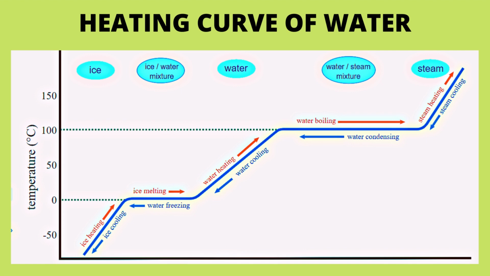So as you can see, at 0 degrees ice melts, so that region represents the melting point. It's a horizontal part. Similarly, at 100 degrees Celsius, you see the water boiling. That's called the boiling point. It remains constant until all of it has changed to steam. And after 100 degrees, it's steam.